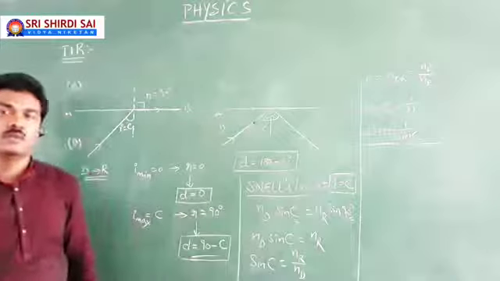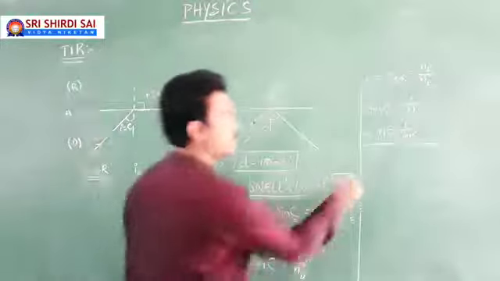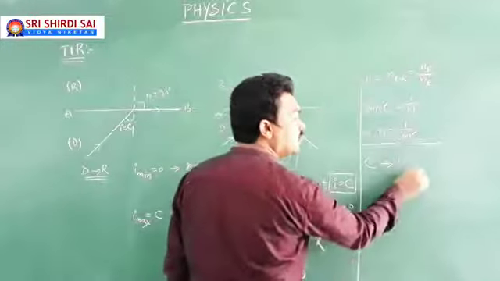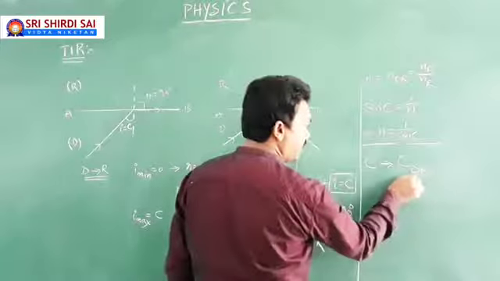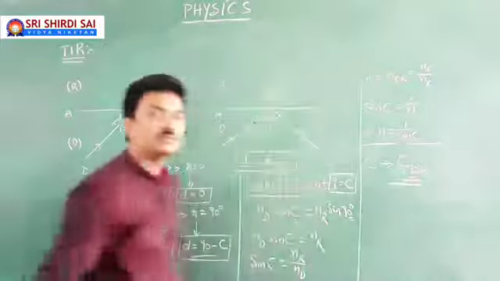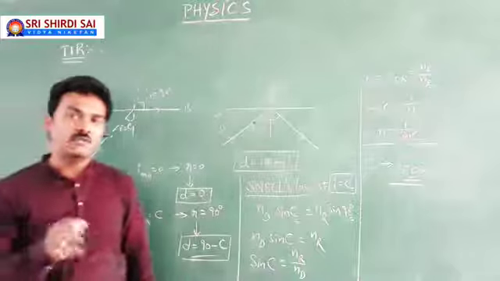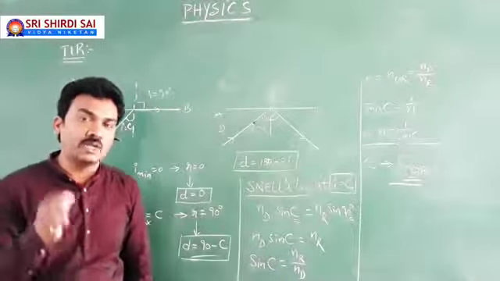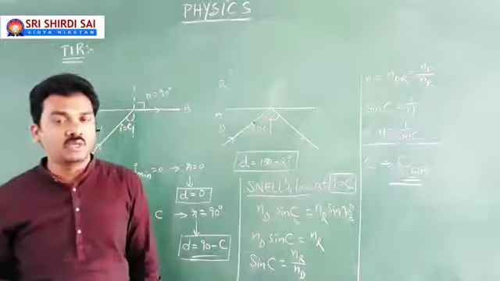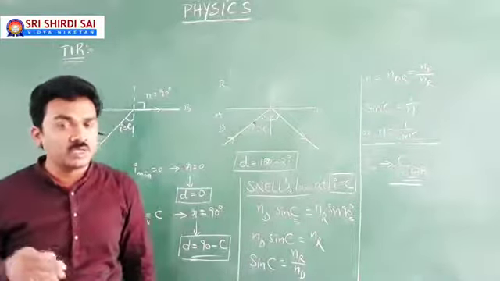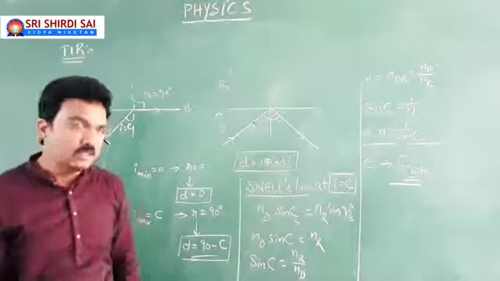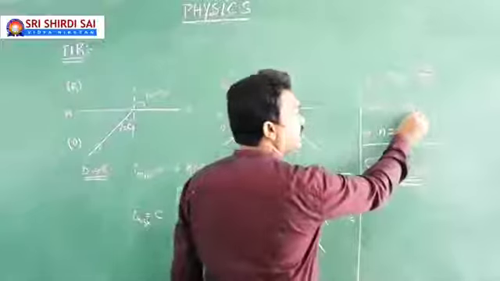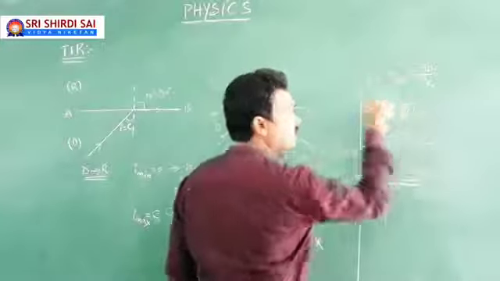Is there confusion? Sir, what is C? Yes, C stands for critical angle of incidence in denser medium with respect to rarer medium. This is very important terminology. C, critical angle of incidence. But very important to remember, critical angle of incidence in denser medium with respect to rarer medium. Sir, why are you highlighting with respect to rarer medium? Yes, because sin C equals 1 by N, where N is refractive index of a denser medium with respect to rarer medium.